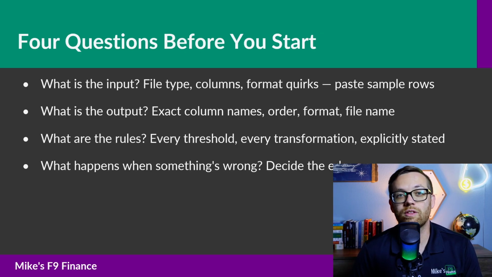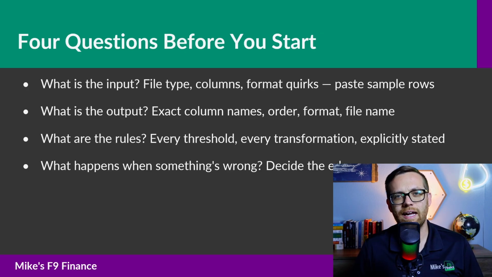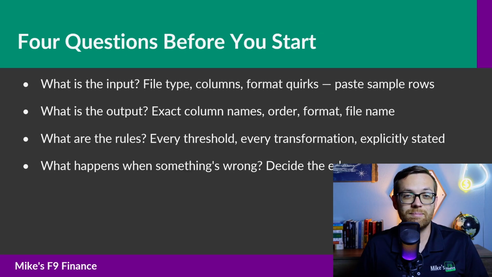The third question is, what are the rules? This is where the logic lives. In a threshold check, the rule is any account with a balance below its minimum threshold should be flagged. Astoria Operating Checking has a minimum of 100,000. Hell's Kitchen has a minimum of 150. Lower Manhattan has a minimum of 200,000. Every rule that matters needs to be stated explicitly or given as an attachment.